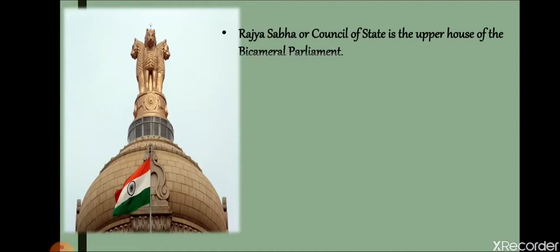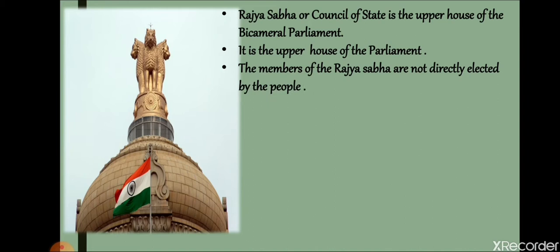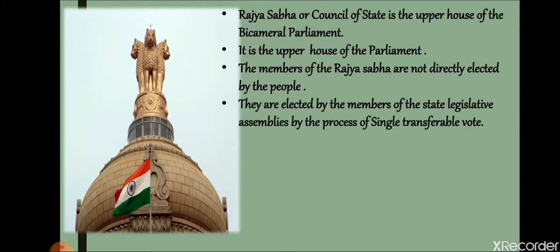Now Rajya Sabha. Basically, Rajya Sabha is known as the Council of States. It is the upper house of the bicameral parliament. The members of the Rajya Sabha are not directly elected by the people. That is why it is known as the Council of States, because the members of Rajya Sabha are elected by the state legislatures. I will explain how. They are elected by the members of the state legislative assemblies, the Vidhan Sabha, by following the process of single transferable vote.